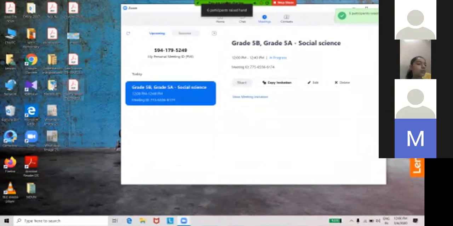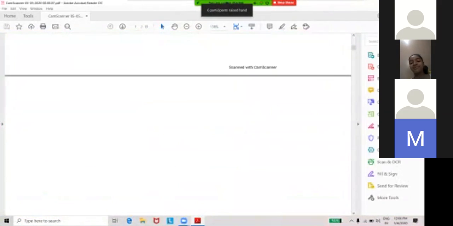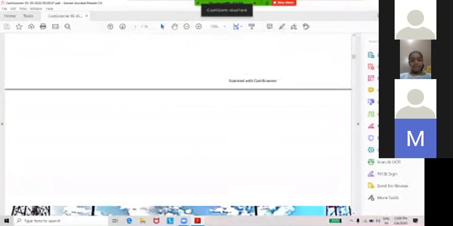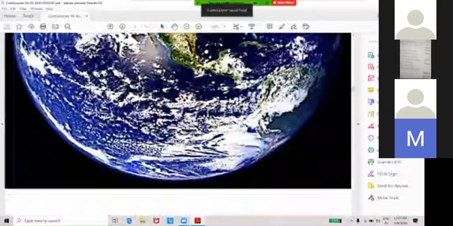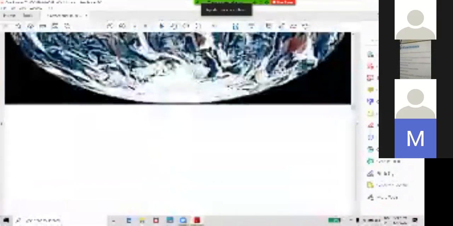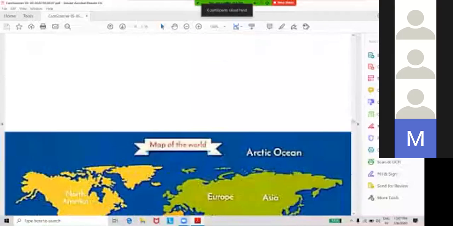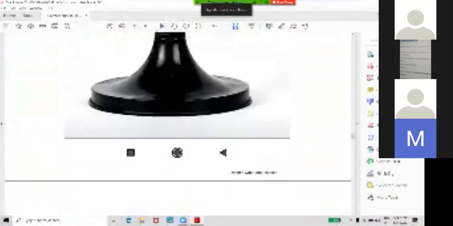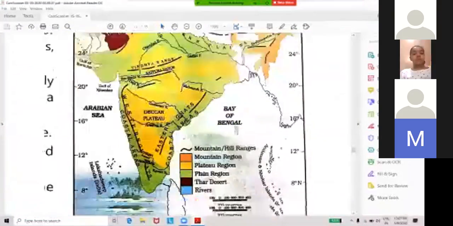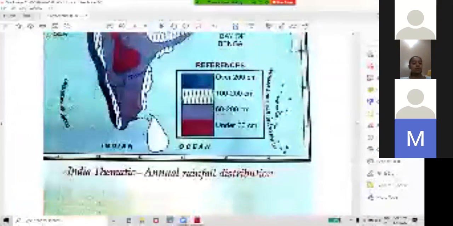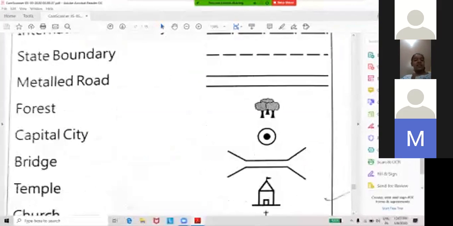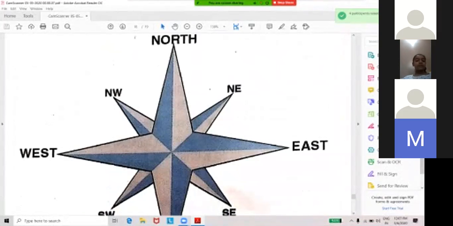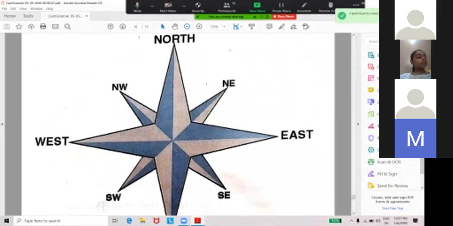Directions. So these are the directions. You can see on the screen.